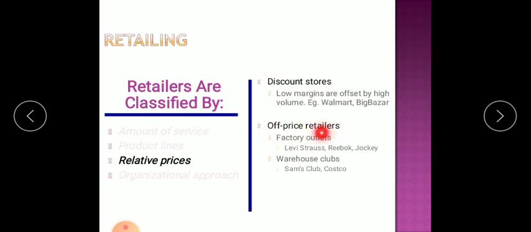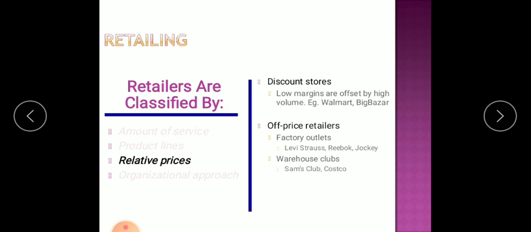Now, what are off-price retailers? Off-price retailers are further classified into factory outlets and warehouse clubs. Off-price retailers are those retail stores which sell high-quality products, but at a lesser price. Now, a question comes: how do these off-price retailers sell high-quality products at a lesser price?